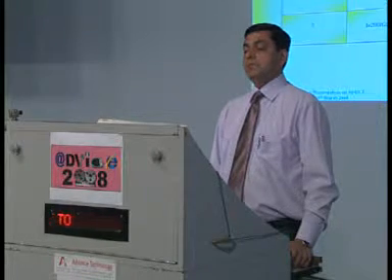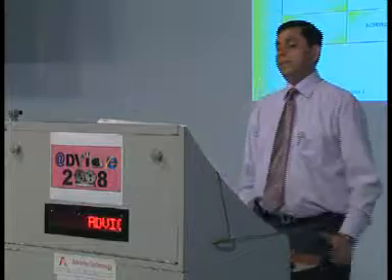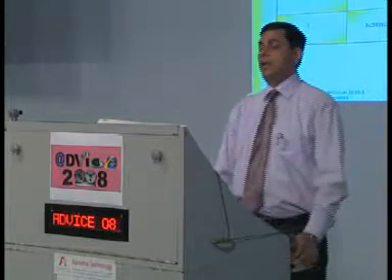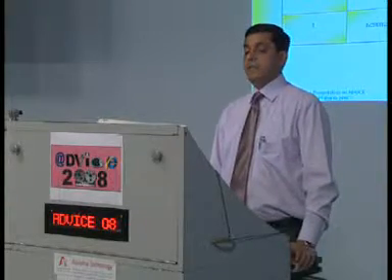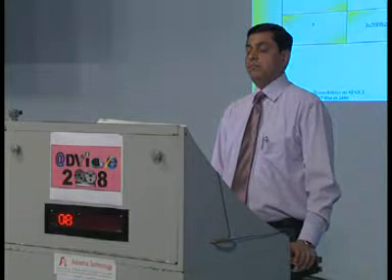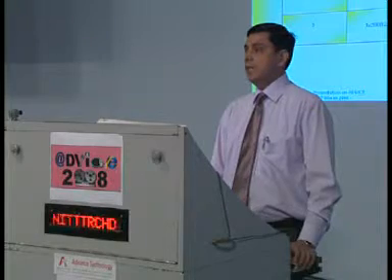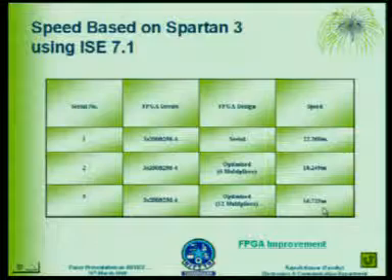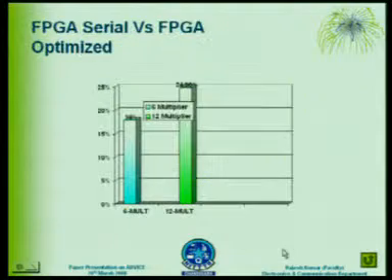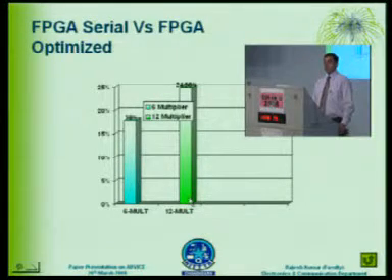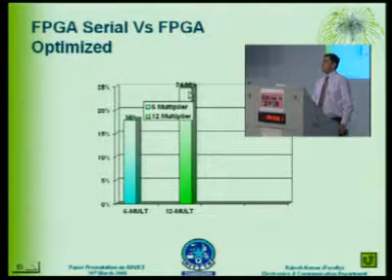With this I got this much speed: the first optimized design with 6 multipliers I got 18.249 nanosecond speed, and the second optimization with 12 multipliers I got 16.725 nanosecond speed. If we compare this improvement with our serial design, then we can see that in the first optimization I got an improvement of approximately 18%, and with our second optimized design I got an improvement of 24.9%.